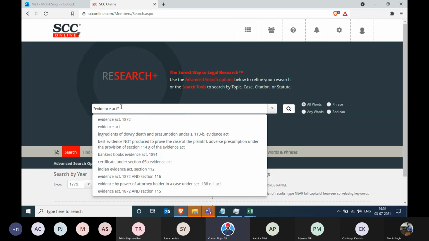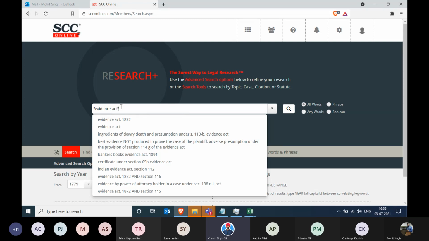So any term like dowry death, public interest litigation, preventive detention, which is made of more than one word, we'll put in double quotes just to make sure these words come as a phrase. The next thing I want is section number 27, so I write 27 next to Evidence Act.